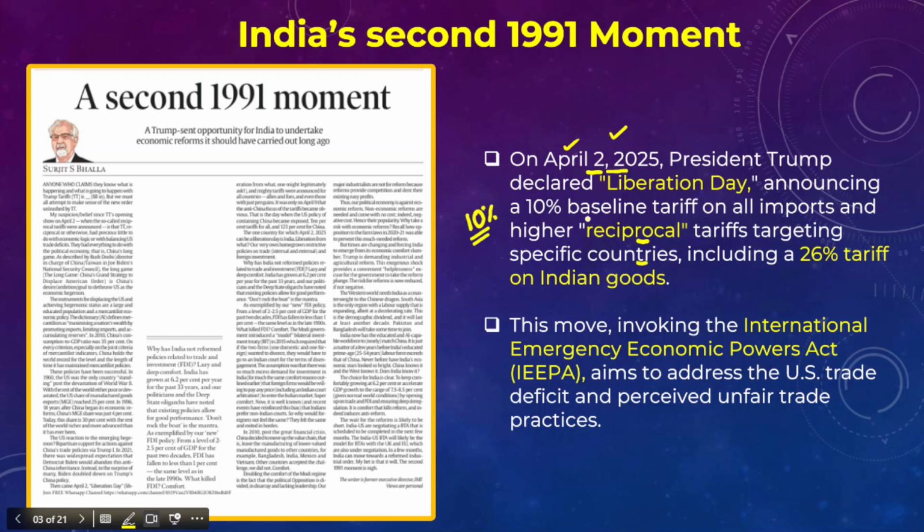Because as part of his reciprocal tariffs on countries like India, he imposed 26% tariffs on Indian goods exported to the US. So this could likely impact India's trade with the US, right?